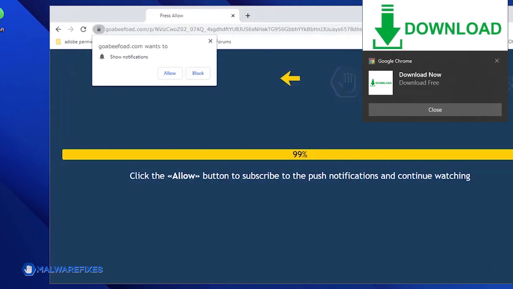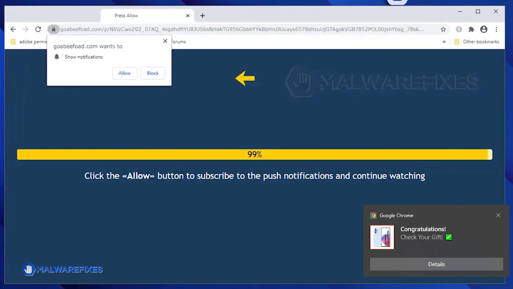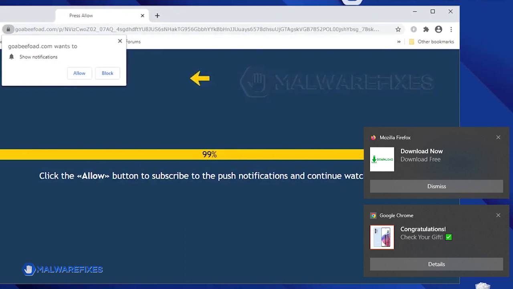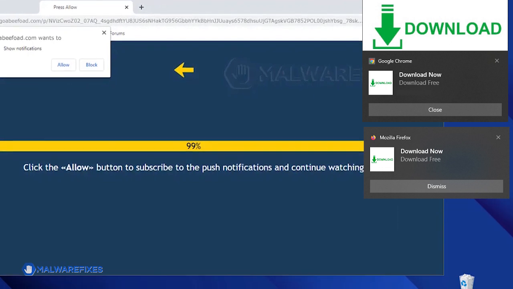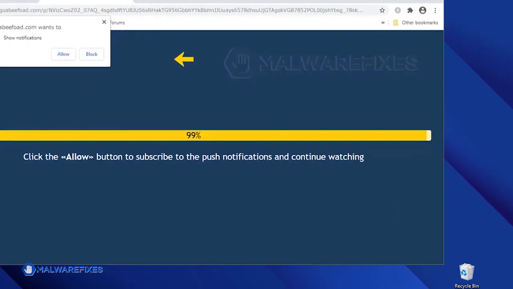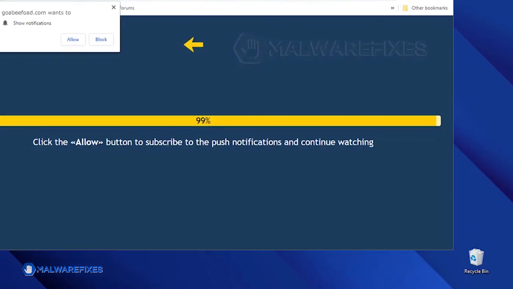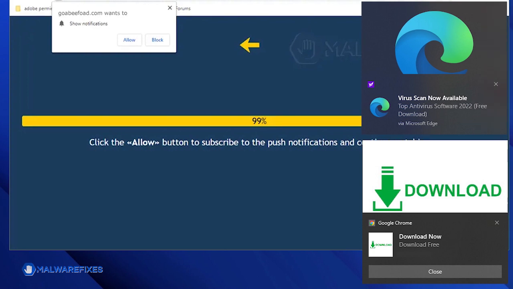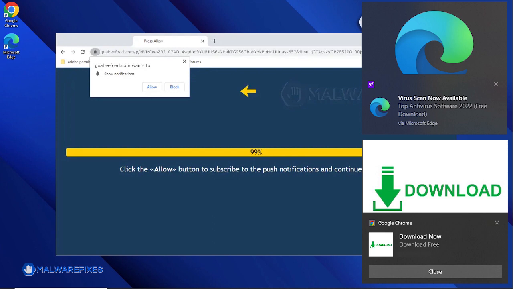Cybercriminals frequently utilize these alerts to spread malware, phishing sites, frauds, and other dangerous content. Even when users are not actively utilizing the related website or web application, these push alerts have the potential to be disruptive and persistent. Because closing the notification window won't stop it from appearing, we'll show you how to get rid of goabefode.com harmful pop-ups entirely.